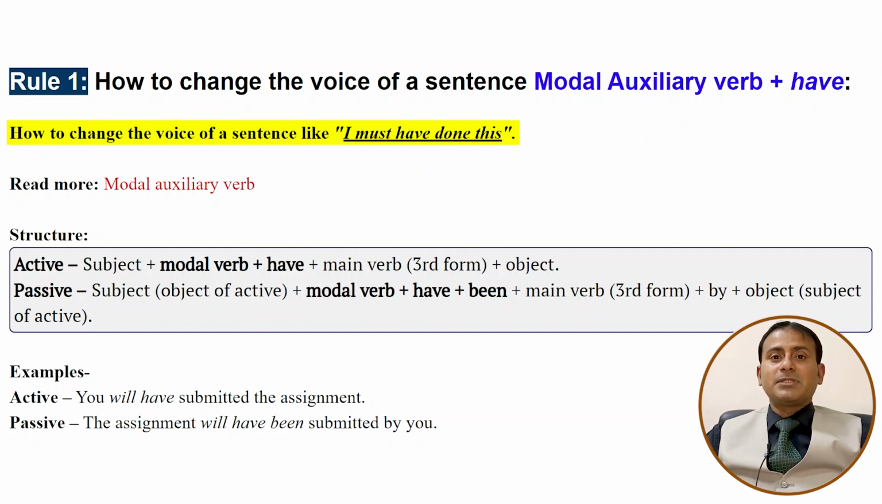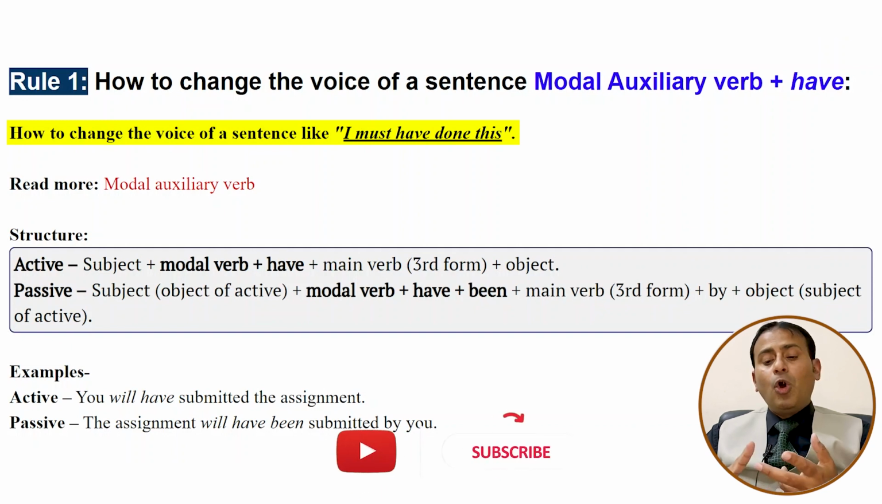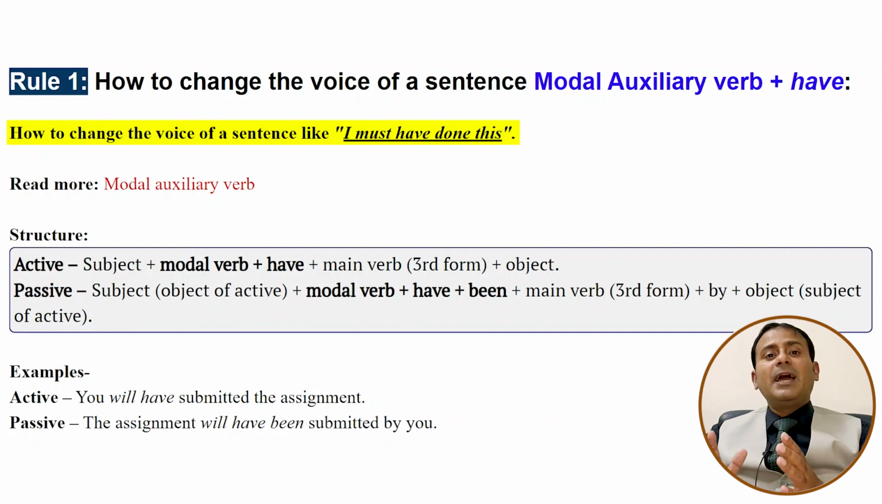When must have plus third form of the verb is used, it shows that the action has happened in the past. Same is the case: I must have done this. I could have done this. I would have done this. I should have done this. I ought to have done this. So should have plus third form, would have plus third form, could have plus third form, ought to have plus third form shows that the sentence is in the past tense.